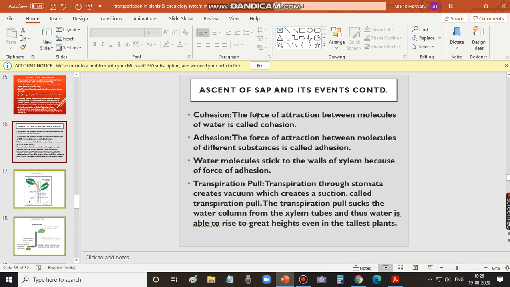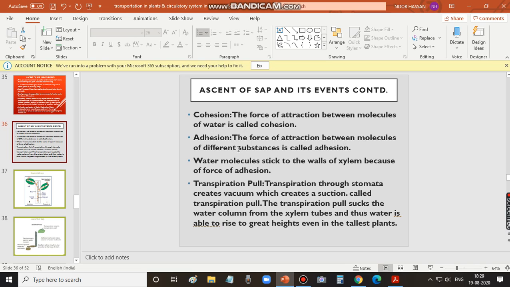Cohesion refers to the force of attraction between molecules of water. Cohesion refers to a force of attraction between molecules of the same substance. And adhesion refers to the force of attraction between molecules of different substances. But adhesion refers to the force of attraction between the molecules of different substances.